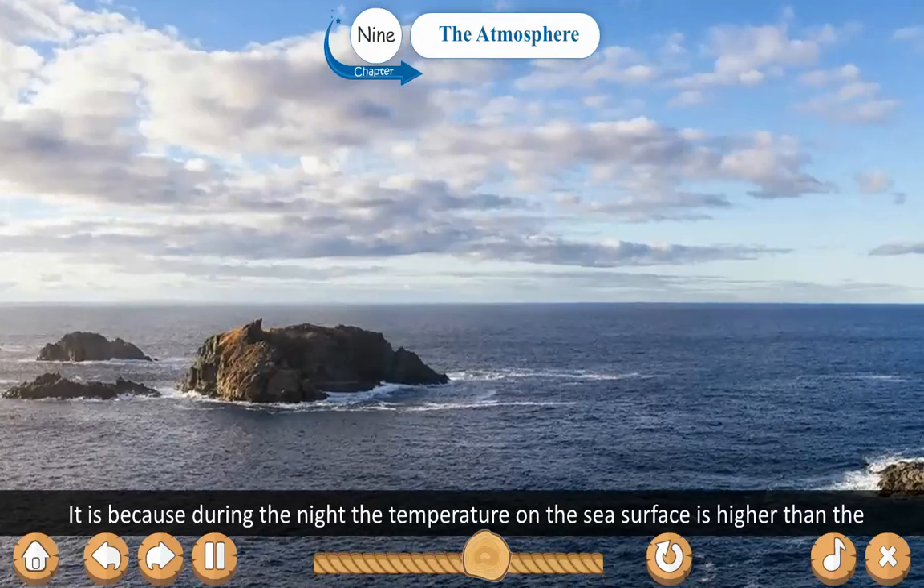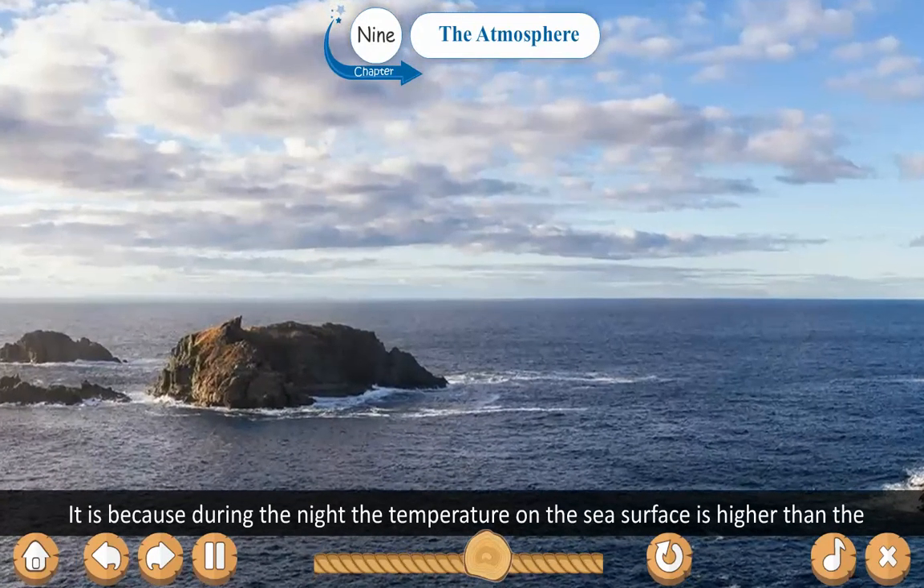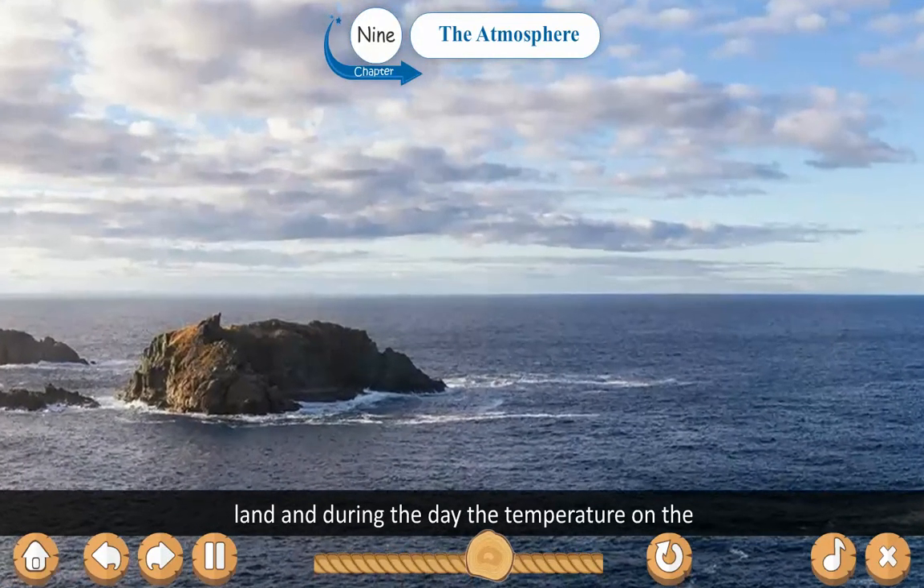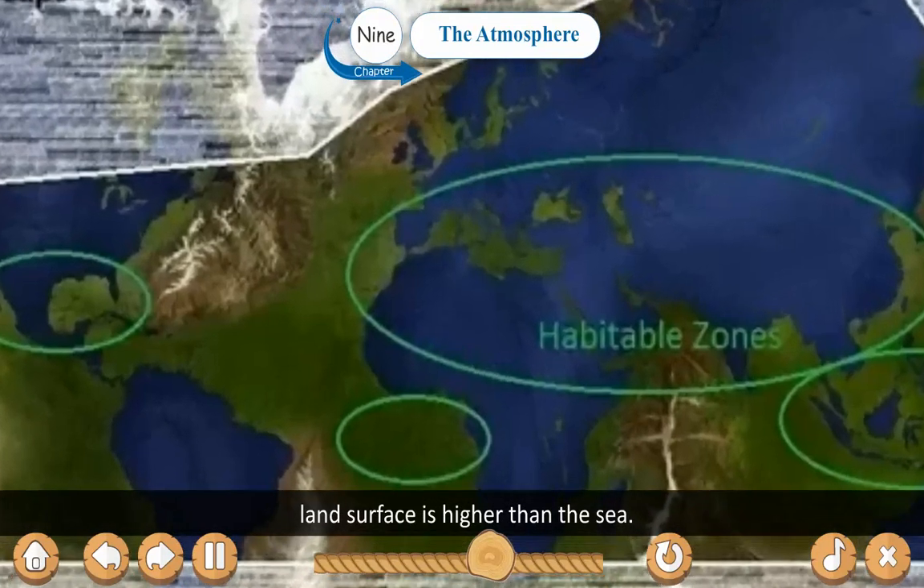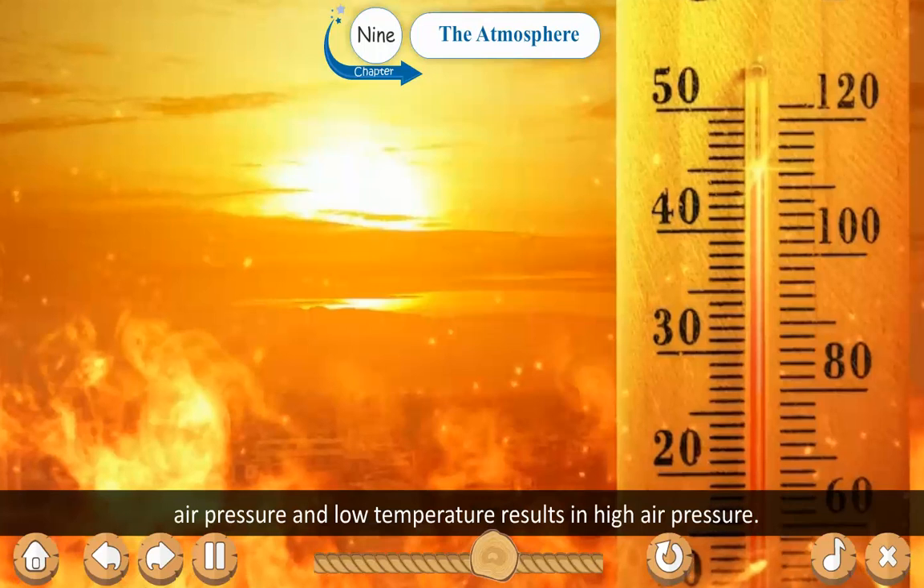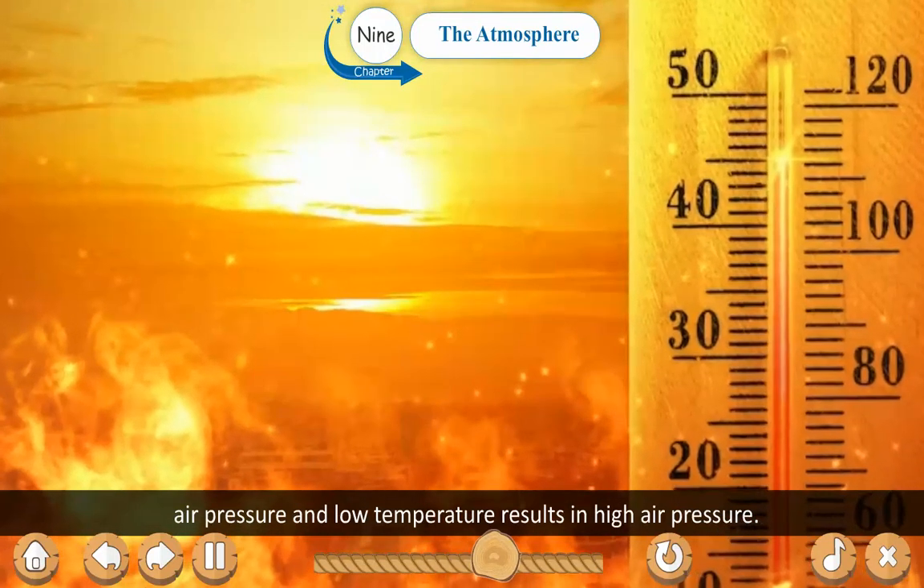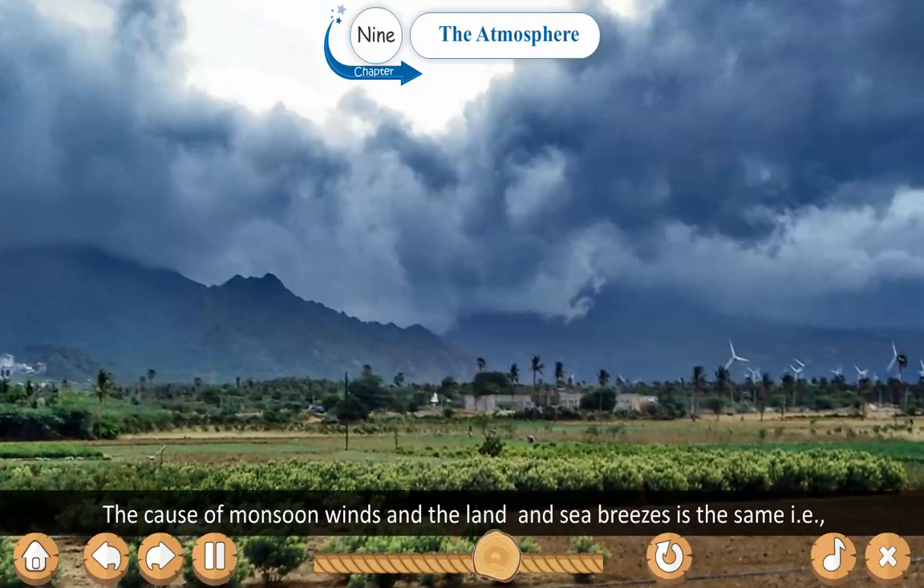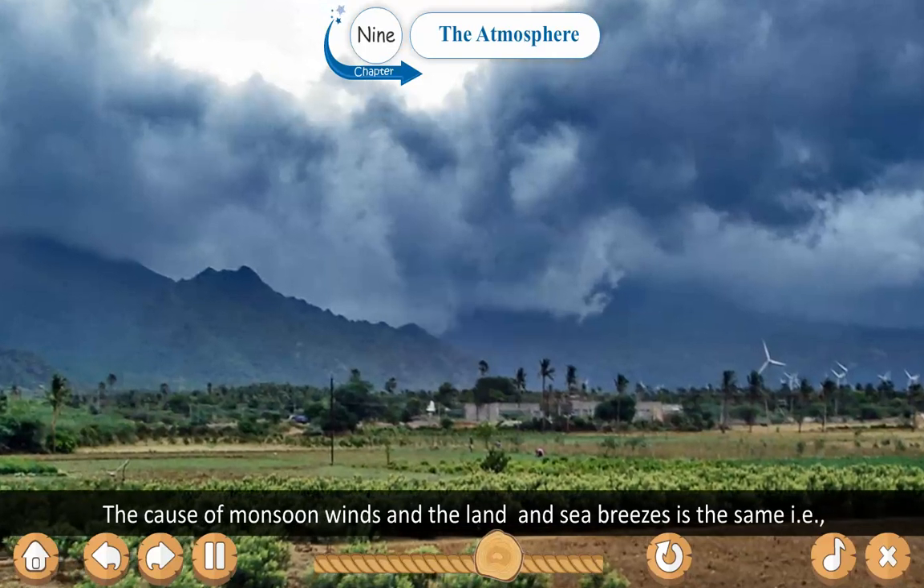It is because during the night the temperature on the sea surface is higher than the land, and during the day the temperature on the land surface is higher than the sea. You have already learned that high temperature results in low air pressure and low temperature results in high air pressure. The cause of monsoon winds and the land and sea breezes is the same.